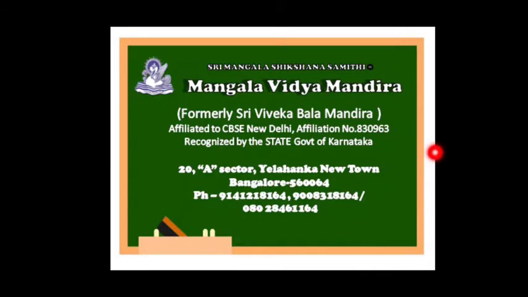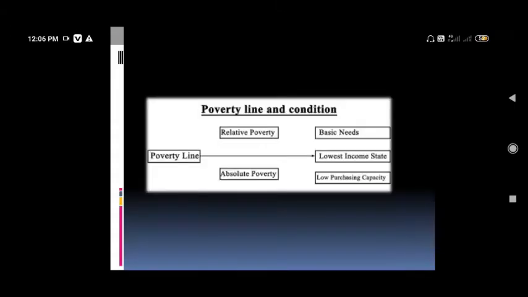Continuing with the topic of poverty. Before class, we learned what poverty is and the main reasons for poverty. Today, children, how many types of poverty are there in our country? Some scholars divide poverty into 6 types: firstly, absolute poverty, relative poverty, situational poverty, generational poverty, rural poverty, and lastly, urban poverty.